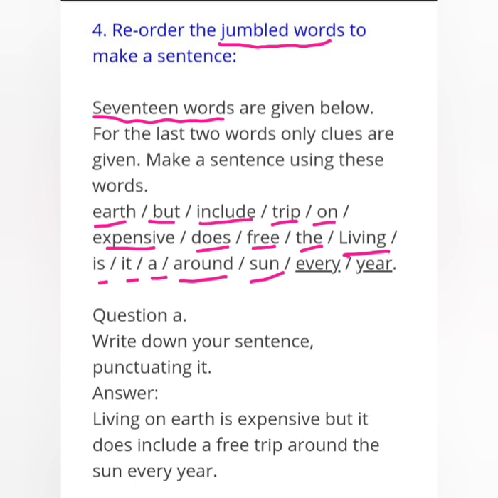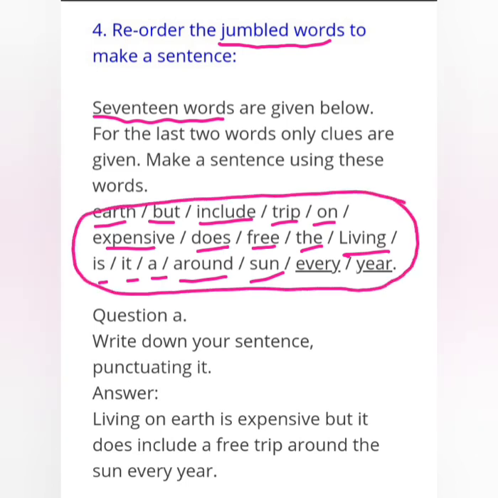Now see what they have given as the question in that fourth one. Write down your sentence, punctuating it. It is a jumble. We have to make it into a proper sentence by punctuating it, which means where we have to put the full stop, we have to put it. Now see. This one: living on earth is expensive, but it does include a free trip around the sun every year. This is all jumbled words. You make this into a proper sentence.